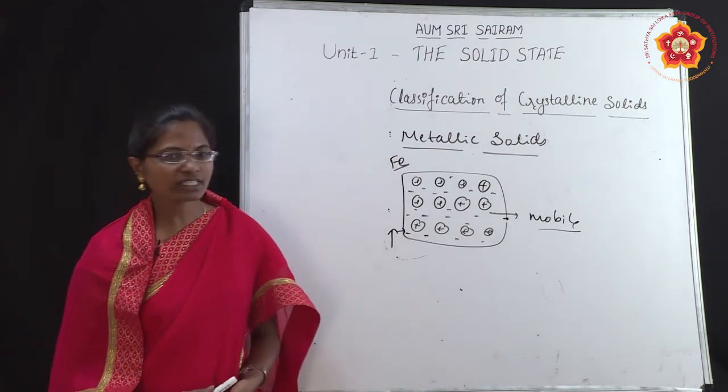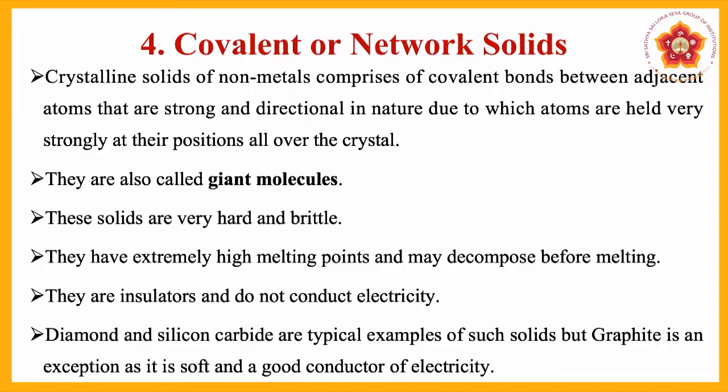The next concept is covalent or network solids. Crystalline solids of non-metals comprise covalent bonds between adjacent atoms that are strong and directional in nature, due to which atoms are held very strongly at their positions throughout the crystal. They are also called giant molecules.